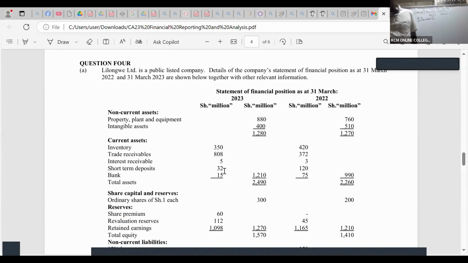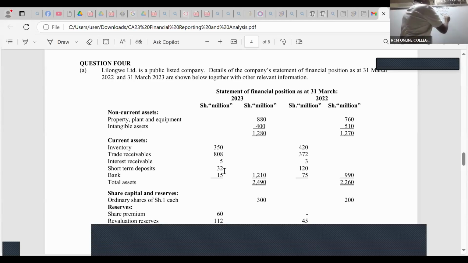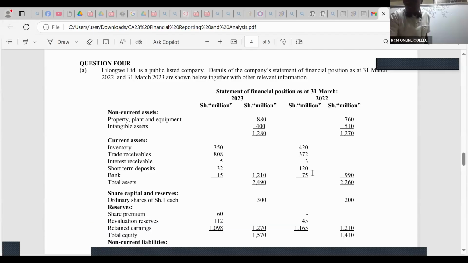And then you go straight away, my friends, in this case here to 2022. So 2022, I can see 75 and 120. So in this case here, you can see for 2022, the bank is 75, and then we have here 100 and what here? We have 120.